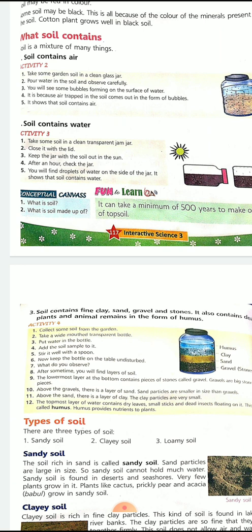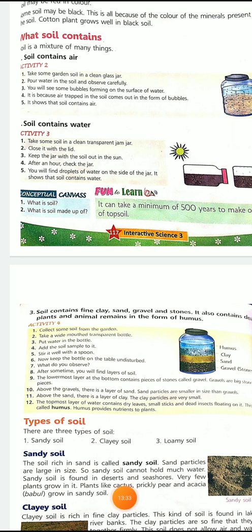Now, the other thing. Take some soil in a clean transparent jar. Close it with the lid. Keep the jar of soil out in the sun. After an hour, check the jar. You will find water droplets on the jar. How? Because there is moisture in the soil. When it evaporated with the heat of the sun, you find the moisture. So that means soil contains both air and water.